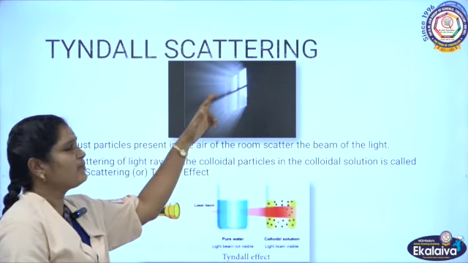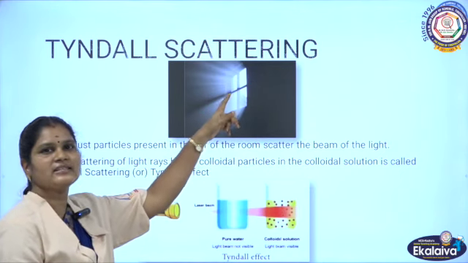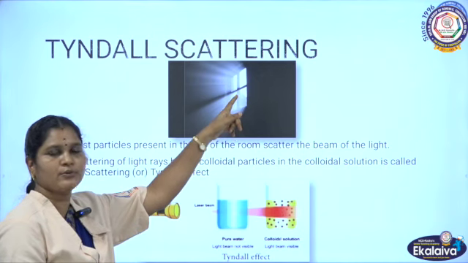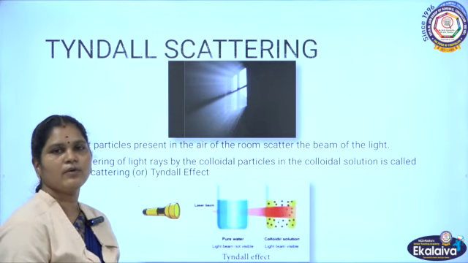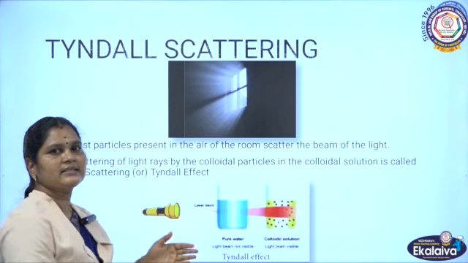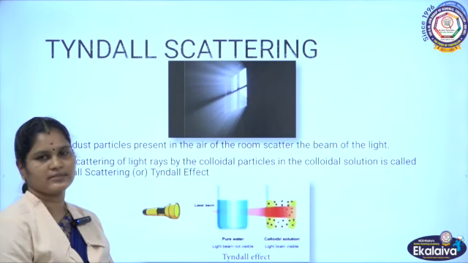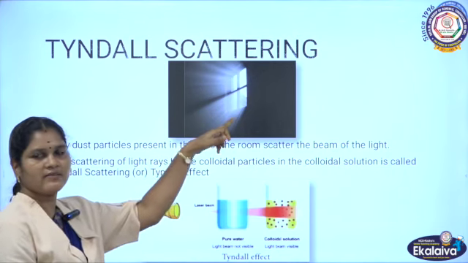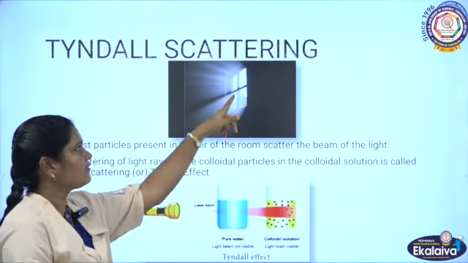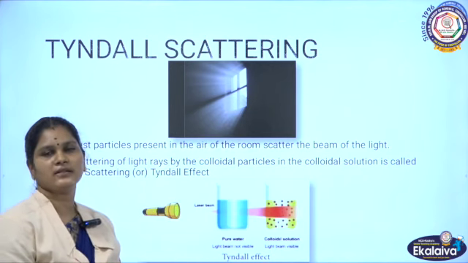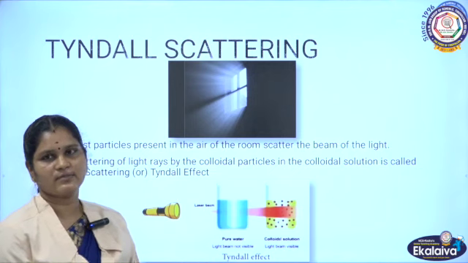When a beam of sunlight enters that dark room through the window, the path of the light is visible to us. Yes, of course, we are able to see the path of the light. How is it possible?